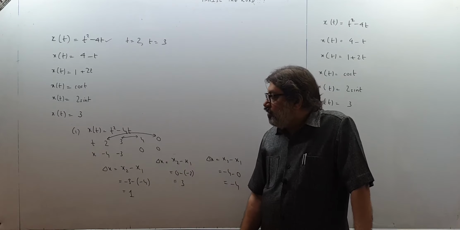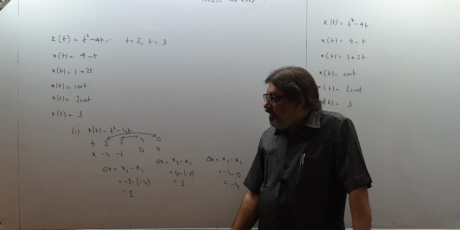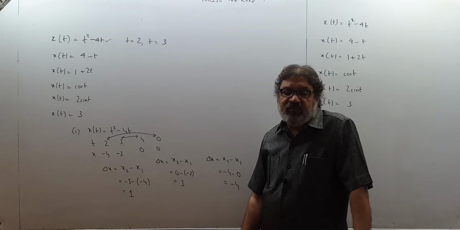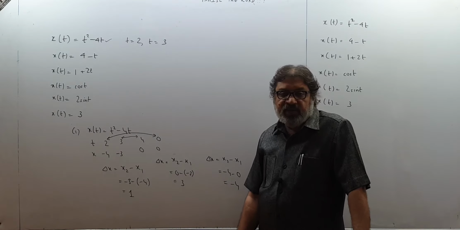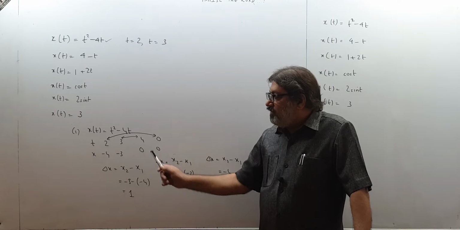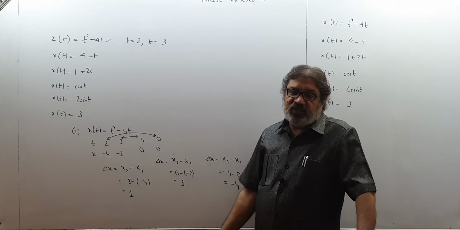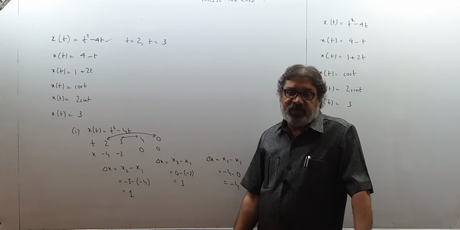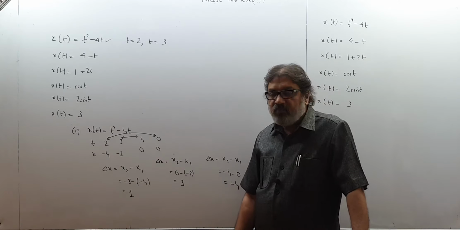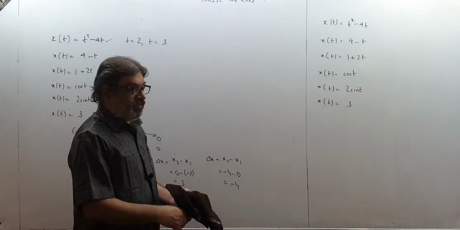We take the values of time which are provided to us, between whatever time interval we want the displacement. t1 and t2 will be given to us, like between 2 and 3 seconds or 3 and 4 seconds or 0 and 2 seconds. Take t1, t2, get x1, x2, take displacement x2 minus x1, you will get displacement for the corresponding time interval. And then you can do for other graphs also, like I have done for this one.